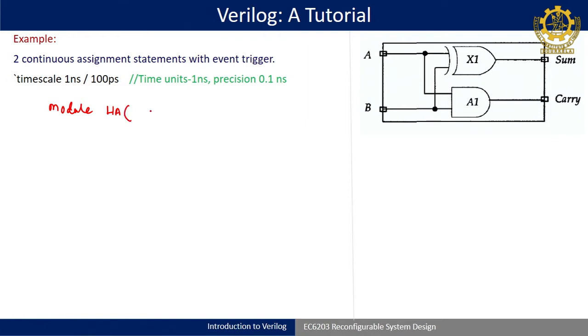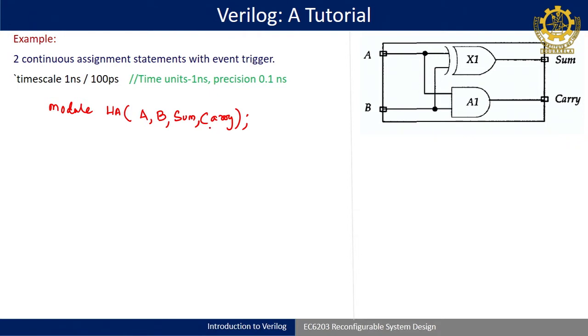Okay. So, within that we are writing some input output list. So, I can write A comma B comma sum comma carry, then semicolon. Okay. Understood? So, module name is half adder, then you have to define all the port lists. So, A comma B comma sum comma carry.